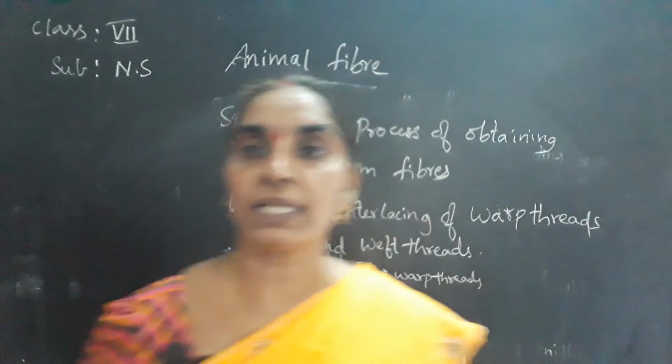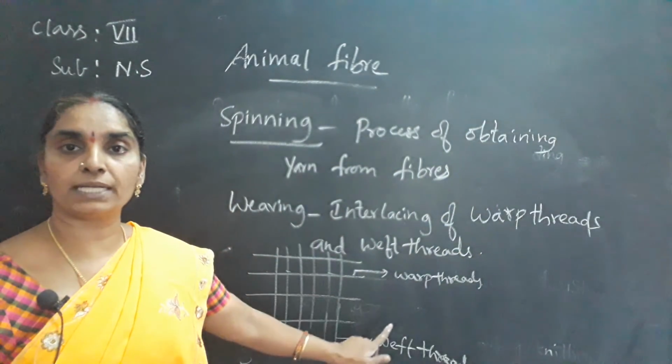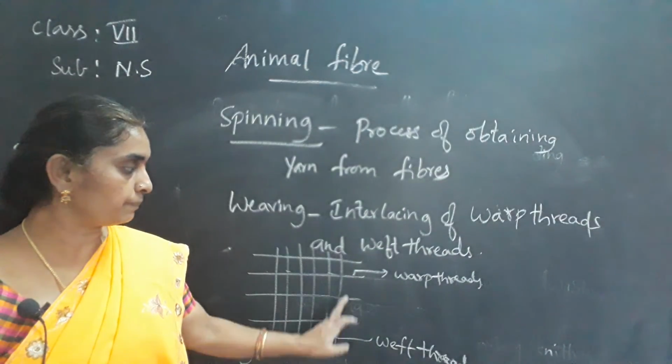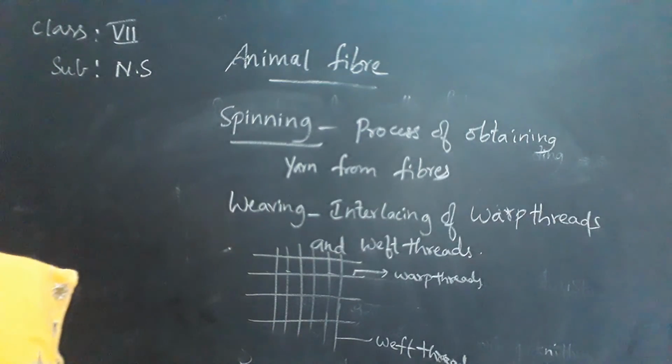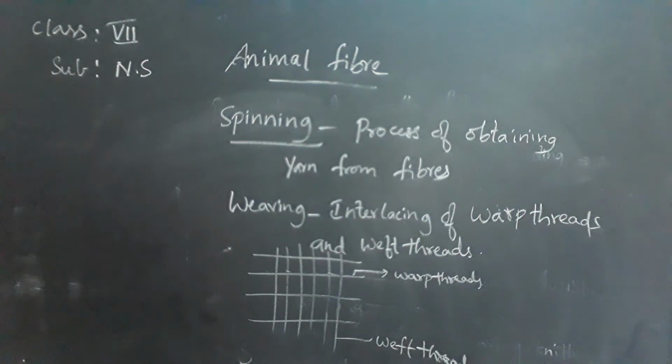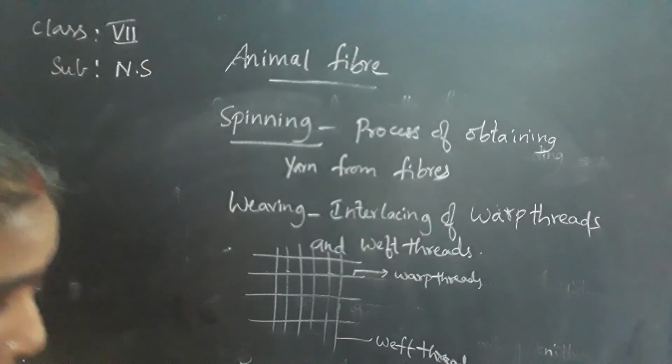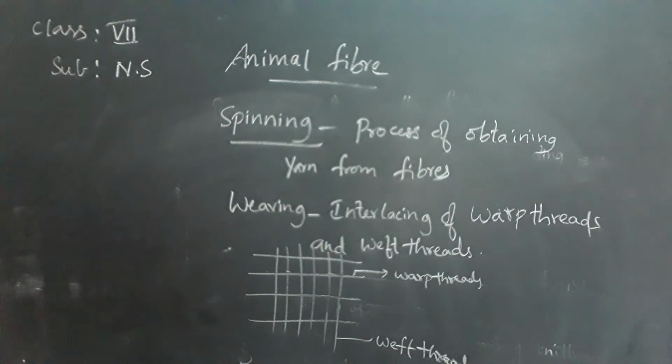These are warp threads and weft threads. The threads that go side to side are called weft threads, and the threads that go from top to bottom of the loom are called warp threads. Okay, children? So this is the difference between the warp threads and weft threads.